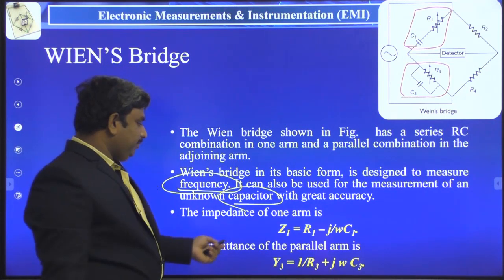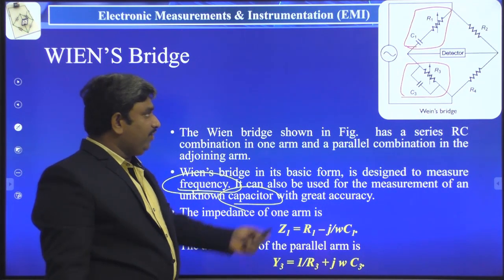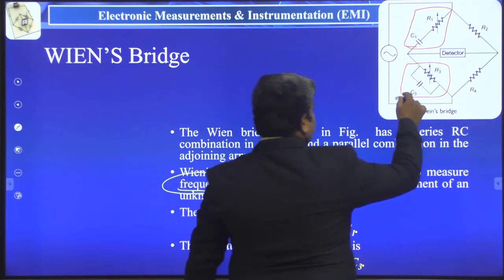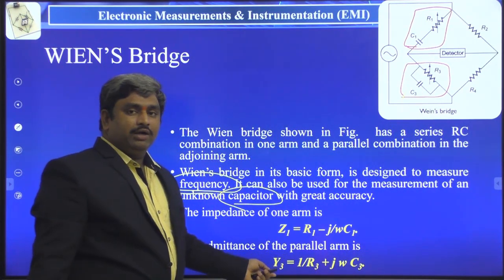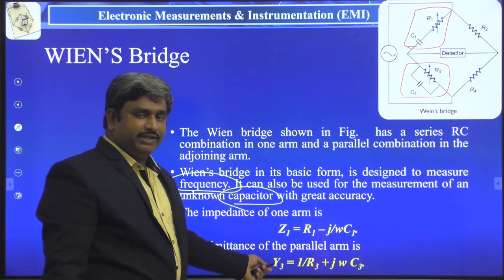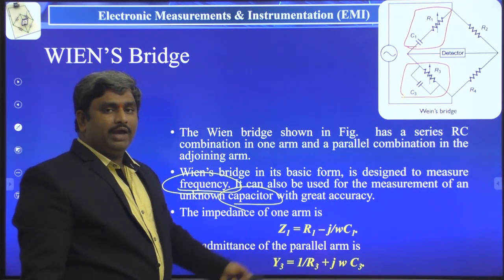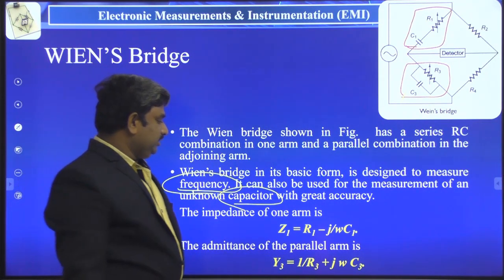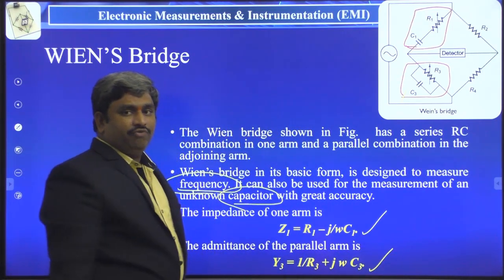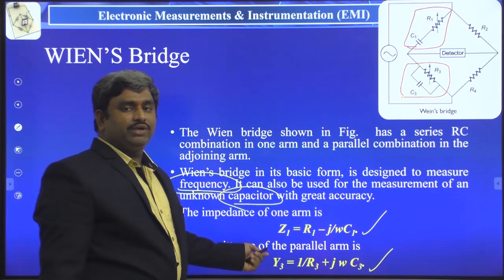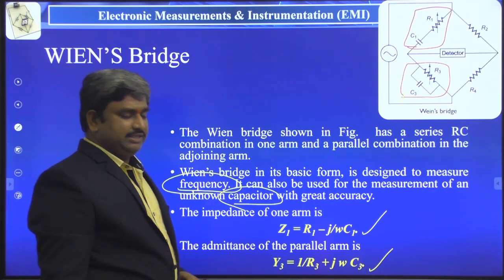And one more arm, the admittance of the parallel arm. Wherever there are parallel combinations, here we are taking the third arm, the admittance Y3, which is equal to 1 by R3 plus j omega C3. So this is the first arm, this is the third arm. For the first arm and third arm, we have given their impedances and admittances.